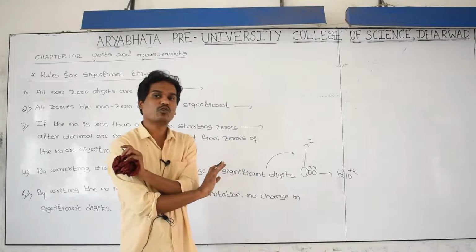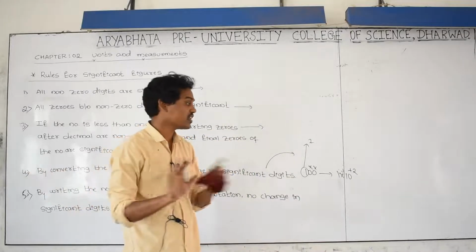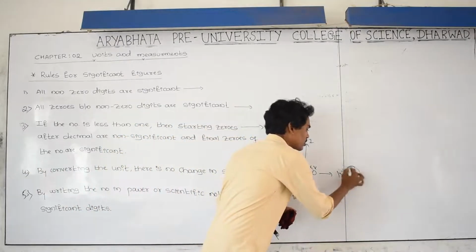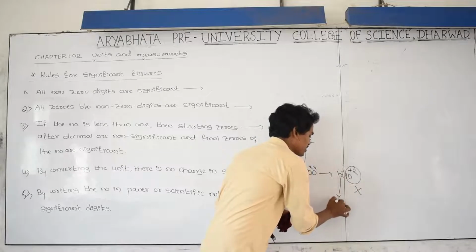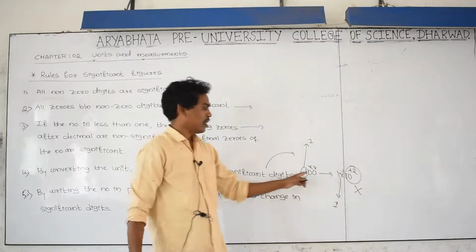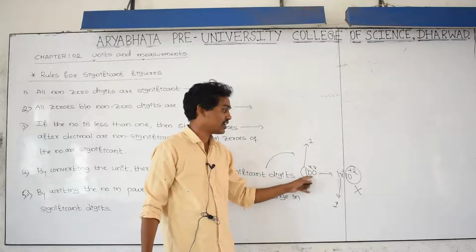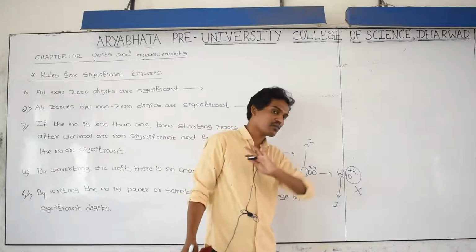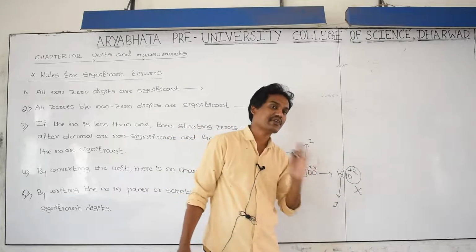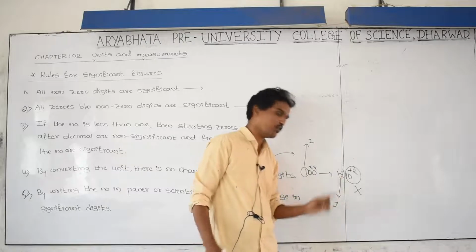Always we don't consider powers. And how many significant digits? Again 1. 100 can be written like this also. Don't consider the powers or scientific notations. Then how many significant? 1.